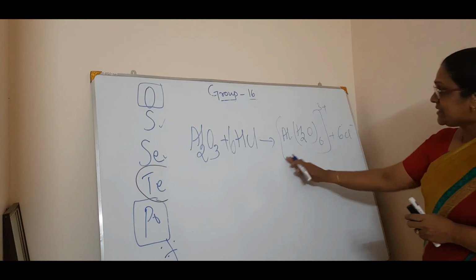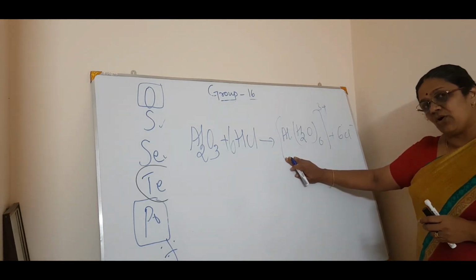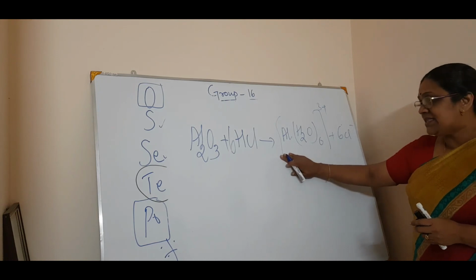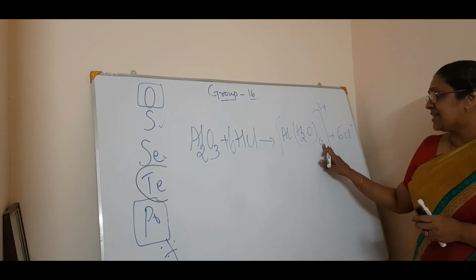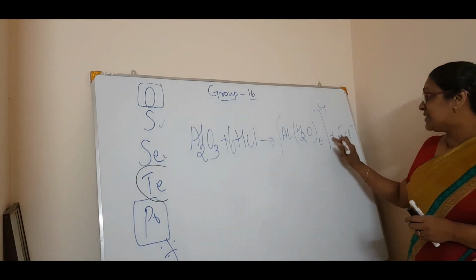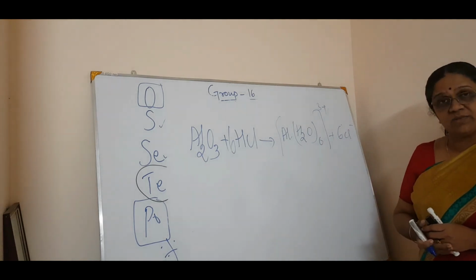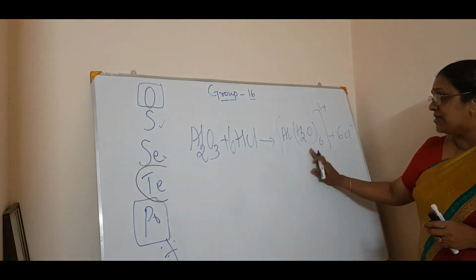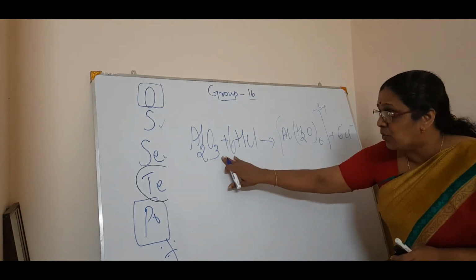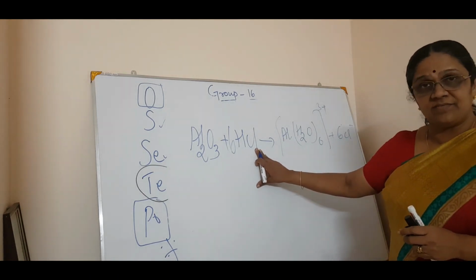We will study in coordination compounds what a complex is. So this is a complex form, that is hexaaqua aluminium, and the counter ion is chloride, aluminium chloride, something like that. So it is a complex formation when Al2O3 is reacted with hydrochloric acid.